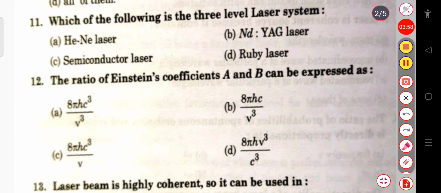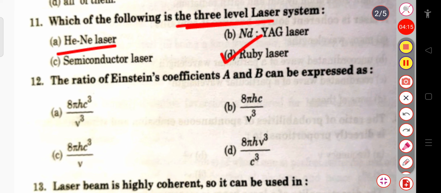Then the next question, which of the following is the 3-level laser system? The options are helium neon laser, NdYAG laser, semiconductor laser, or ruby laser. Okay. So the correct answer for the 3-level laser system is the ruby laser. And helium neon laser is a 4-level laser system.